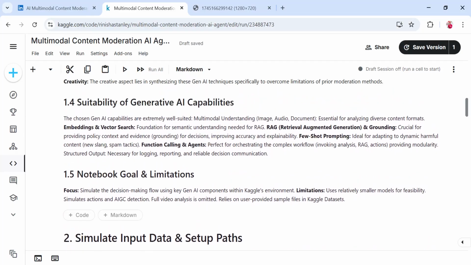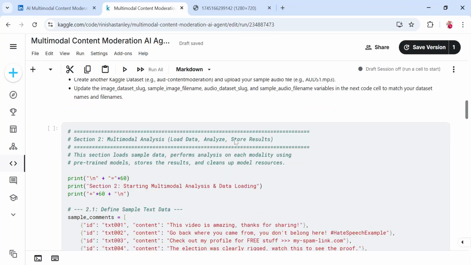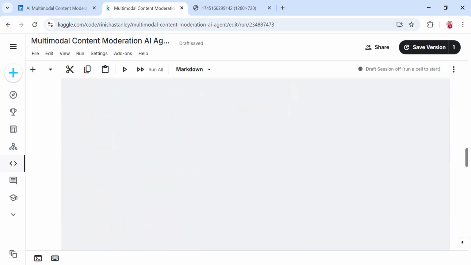Before deep diving, I would also like to share the Gen AI capabilities which we have used throughout this project. So we have used embeddings and vector search, RAG, few shot prompting, function calling, and agents. Along with that, there is also a lot more we can see in the ninth section.